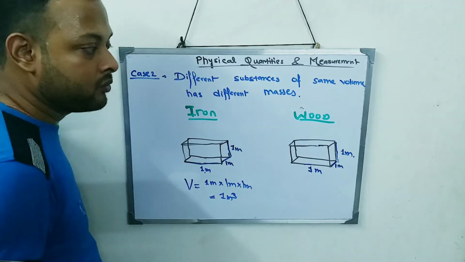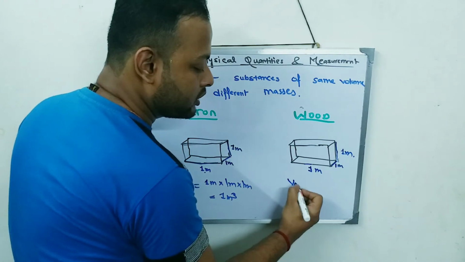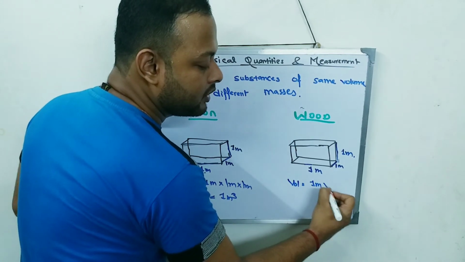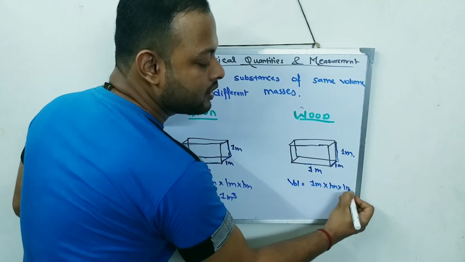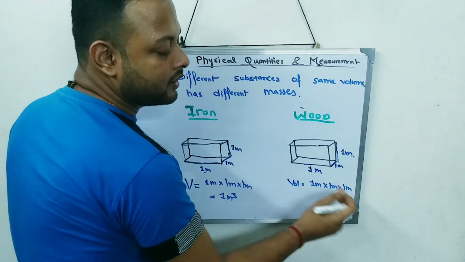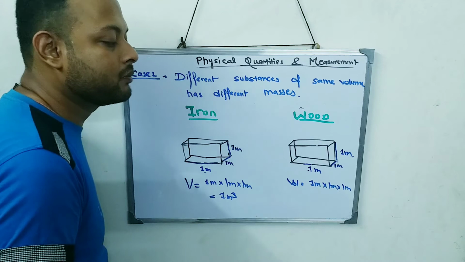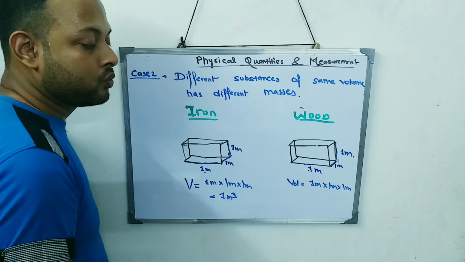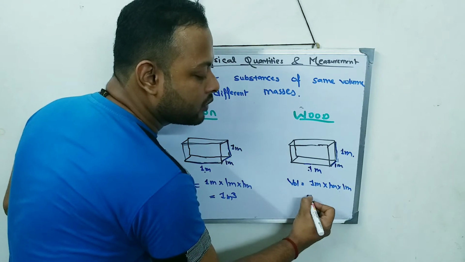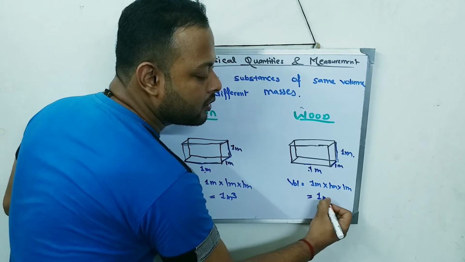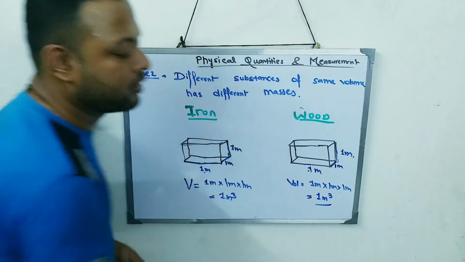And what is the volume of wood that we are getting? The volume of the wood is again the same thing, 1 meter into 1 meter into 1 meter, which means length into breadth into height. Length, breadth and height are all 1 meter only. So 1 meter into 1 meter into 1 meter will give me 1 meter cube.